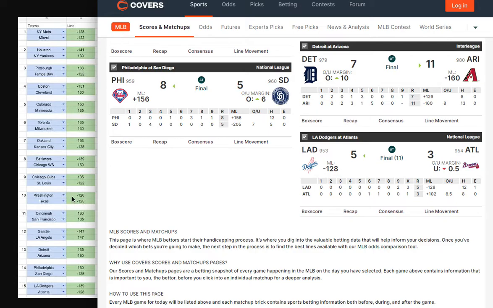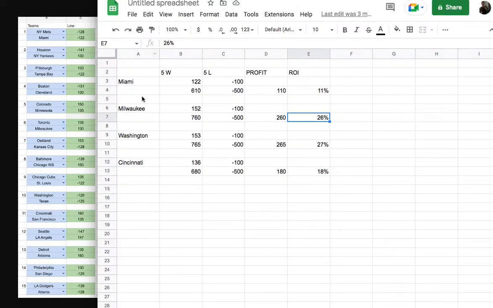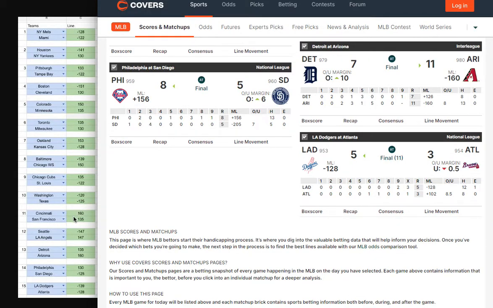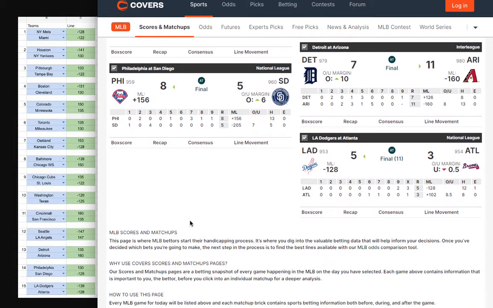So Washington, Texas, we had them both as favorites. The line, very similar to Milwaukee, was Washington plus 153. Same deal. Add 5 times 153 is 765. There's our 5 losses, 265 profit for a yield of 27%. And finally, the last game we're going to look at is Cincinnati and San Francisco. Again, we have both these teams as dogs.